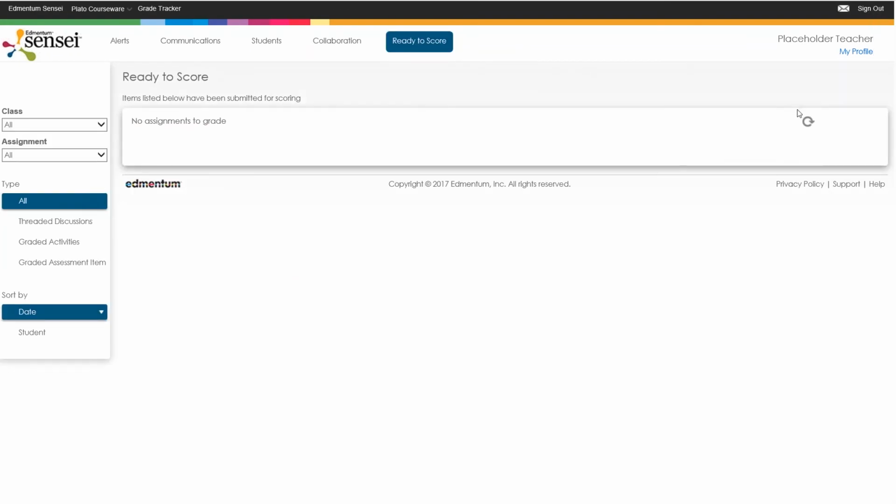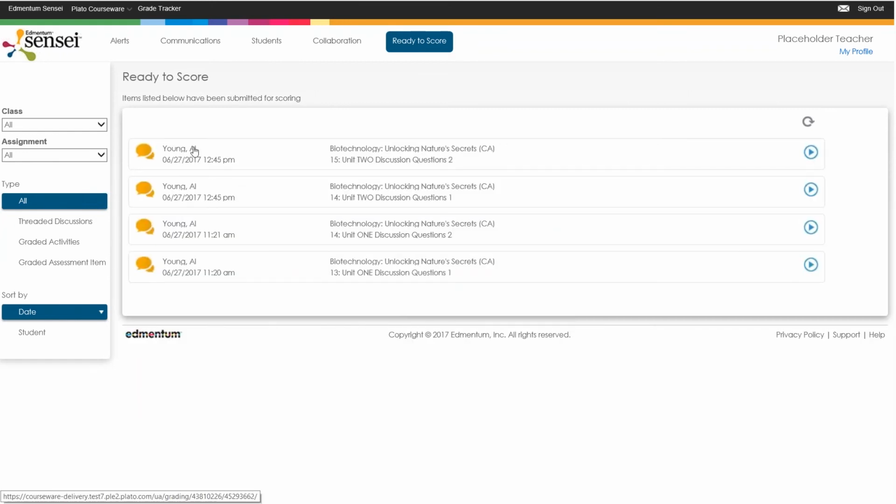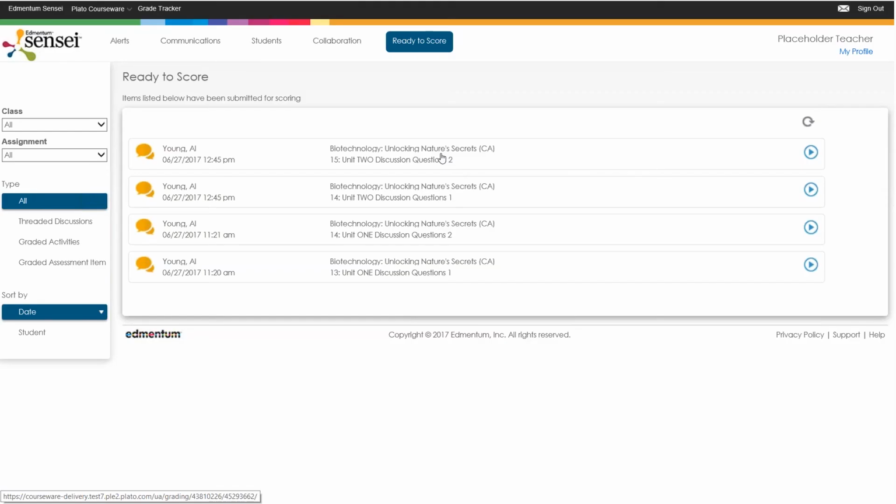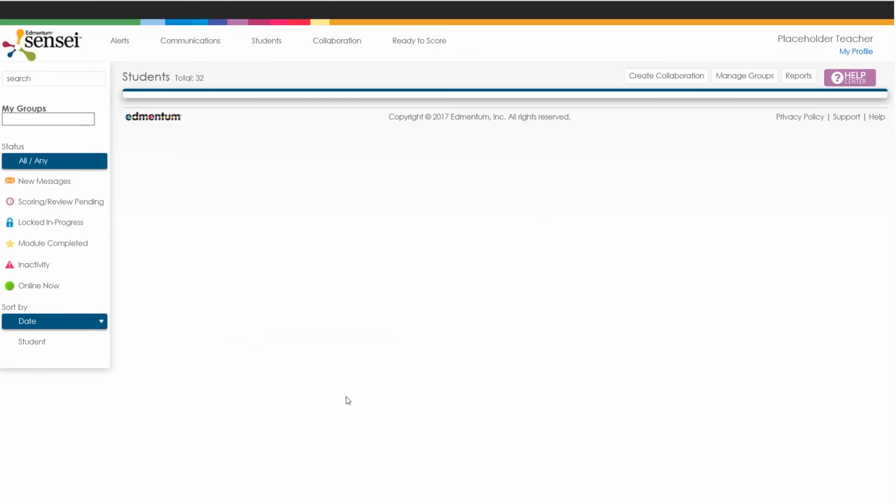Alerts will be here. Anything that's ready to score, I can specifically go to that tab and see if there are any assignments that need to be graded. This one does not have any. Oh, there we go, it does. So right now I have 4 discussions that are available to be scored. So I can click into those and it will allow me to respond to him, submit, and then I can exit. All right, so that is where you will find your ready to score items in Sensei.